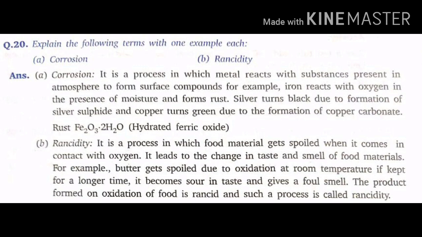B. Rancidity. It is a process in which food material gets spoiled when it comes in contact with oxygen. It leads to a change in the taste and smell of food materials. For example, butter gets spoiled due to oxidation at room temperature. If kept for a longer time, it becomes sour in taste and gives a foul smell. The product formed on oxidation of food is rancid, and such a process is called rancidity.